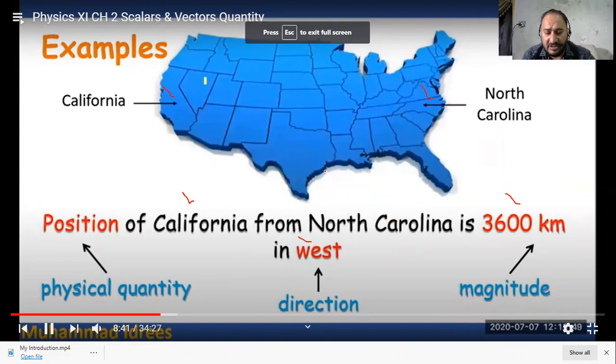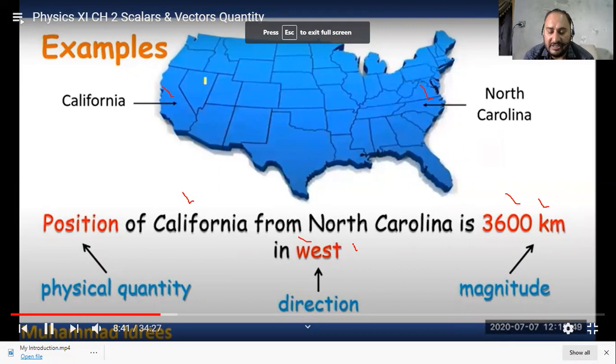The position he told us is 3600 kilometers away from North Carolina, in the direction of west. So 3600 is a magnitude, kilometer is a unit, and west is a direction. So dear students, we see there is an extra thing needed. This is a particular direction.